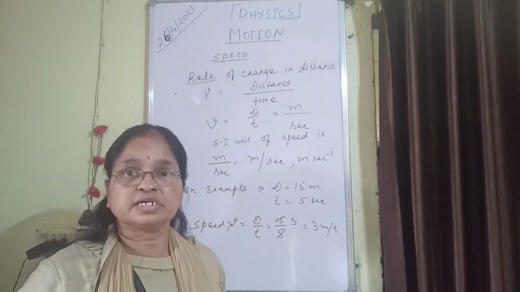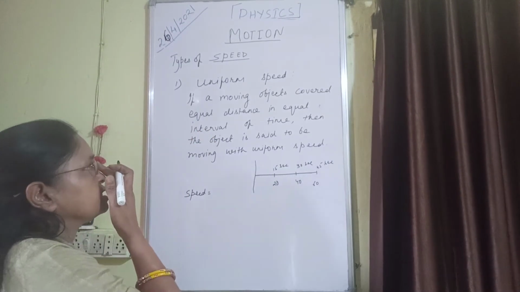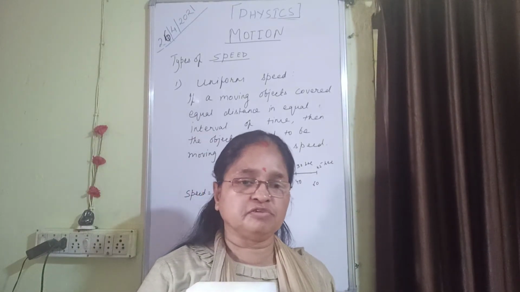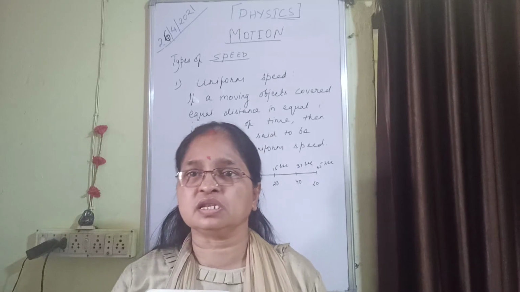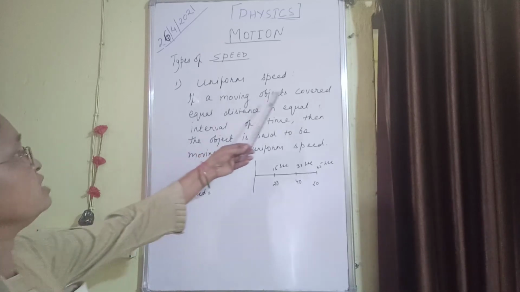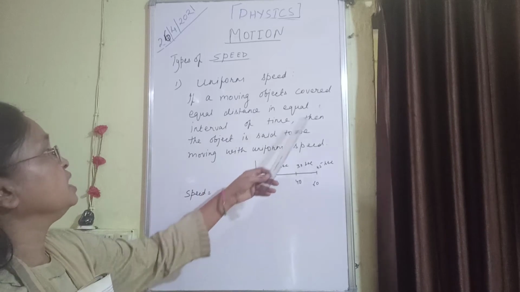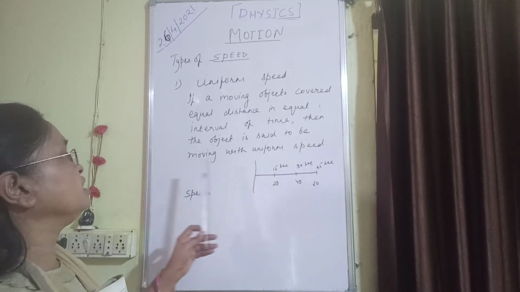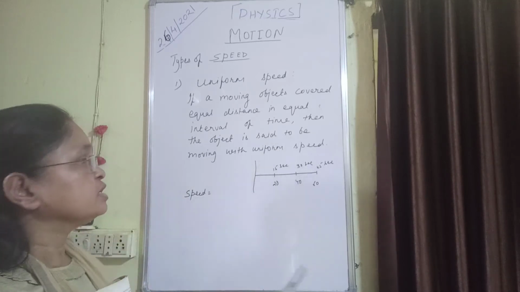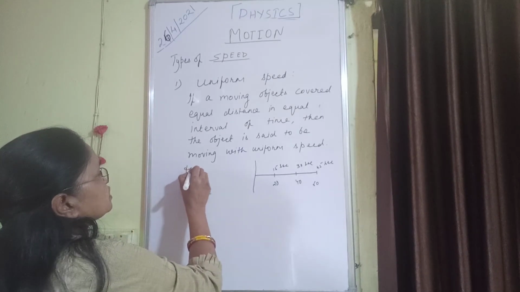Next, see what are the types of speed. The first type we are going to discuss is uniform speed. Students, I think you remember the term uniform. The body covers equal distance in equal intervals of time. So what is uniform speed? If a moving object covers equal distance in equal intervals of time, then the object is said to be moving with uniform speed. For example, here I am showing you.